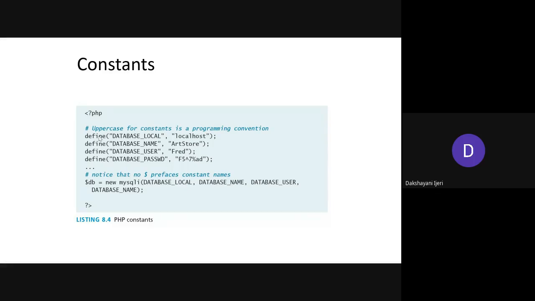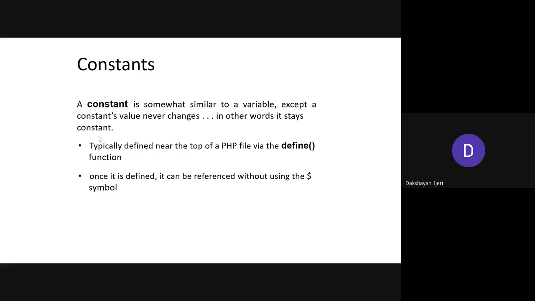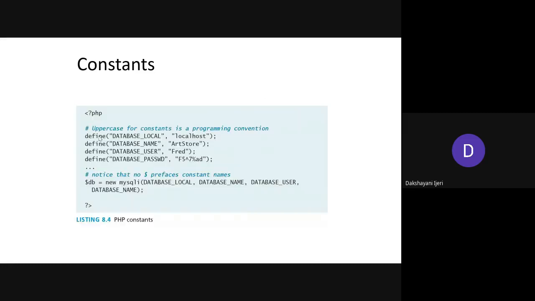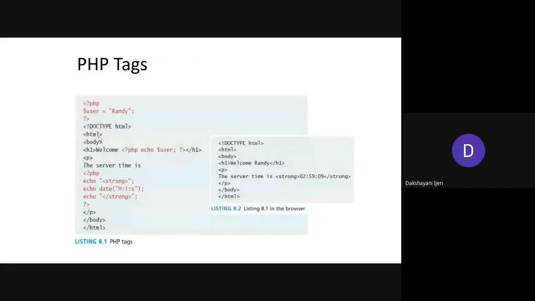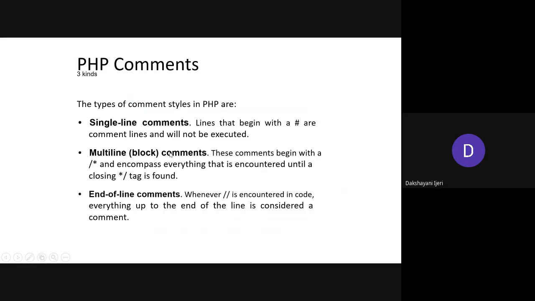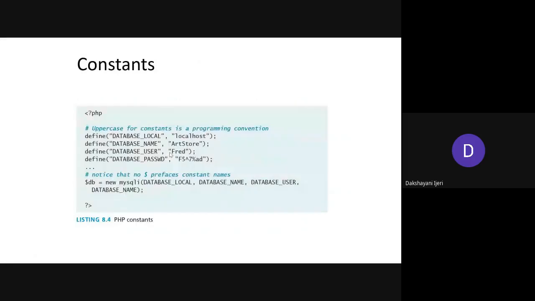Once you define them at the top of the PHP file, these values are going to be constant. And how can you use them? I think I told you in reverse order. In the earlier example, you can see that whenever you have typed any variable, it was dollar user, isn't it? In that case you refer to the variable or the value within it using not only the user, but along with the dollar symbol, right? In the case of a constant, you are not supposed to use the dollar symbol.